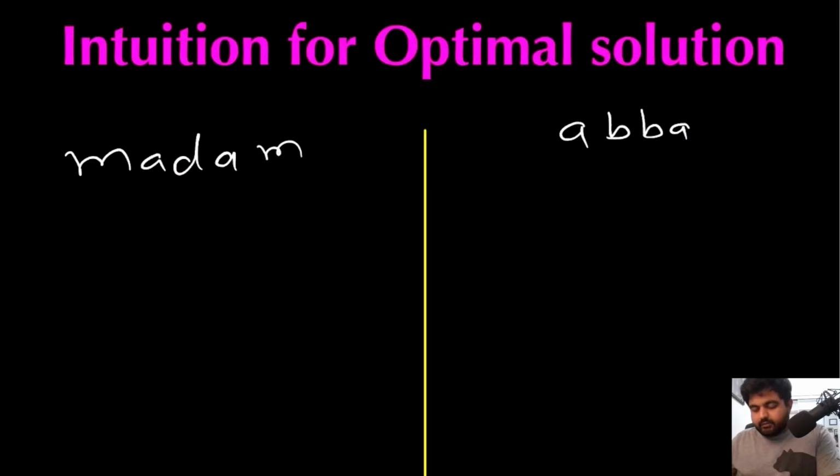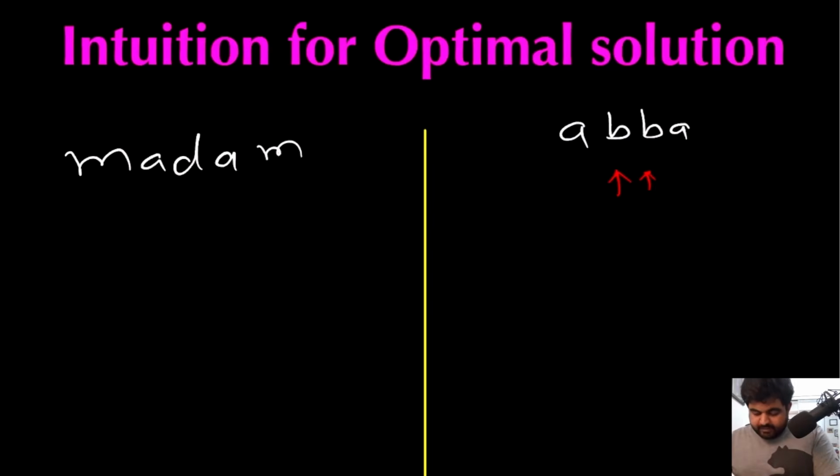Well, before we come to the optimal solution, first let's build some intuition behind achieving that optimal solution. The idea is that we need to find the longest palindromic substring. Now there are two possibilities. We could have an odd number of characters in a string that is a palindrome, or we could have an even number of characters in a string that is a palindrome. Now in each case, the middle value is actually providing some interesting results. And the thing is that in both cases, the palindromes are actually built around these middle values. How? Let me quickly show it to you.